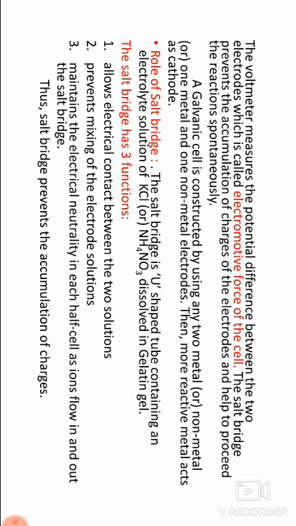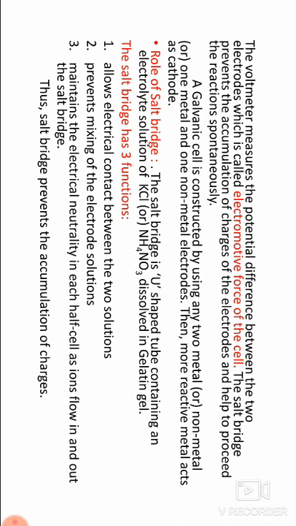A galvanic cell is constructed by using any two metal or non-metal electrodes, or one metal and one non-metal electrode. The anode and cathode are decided based on the electrochemical series.